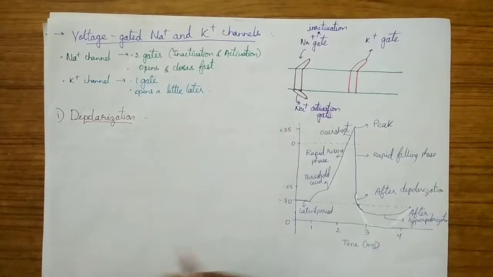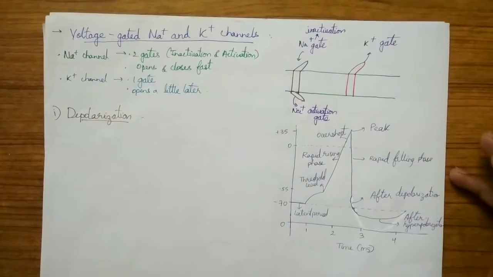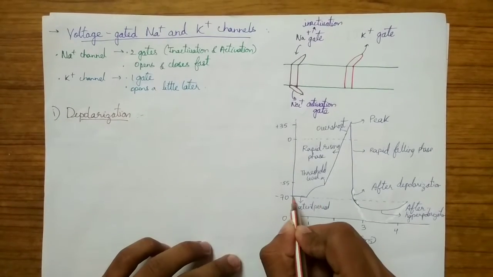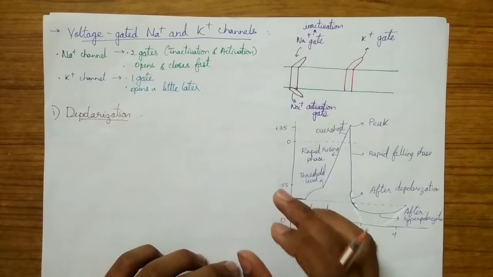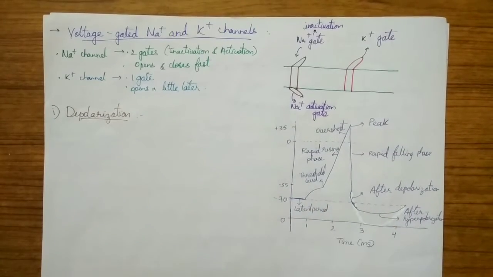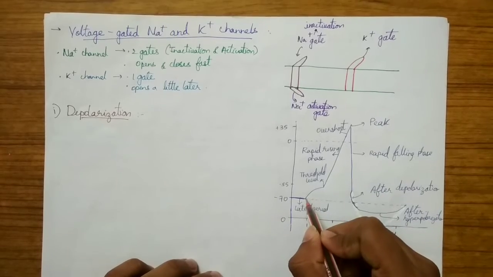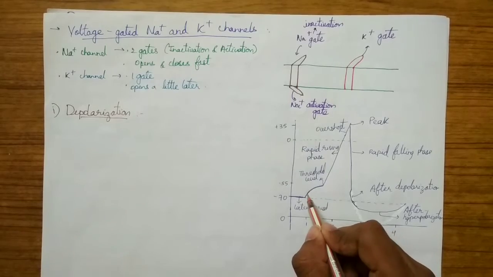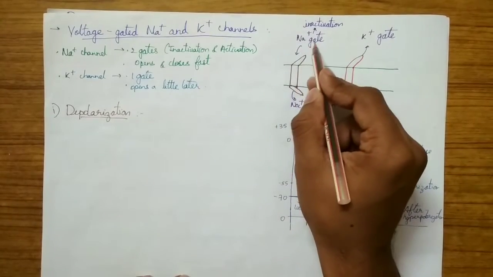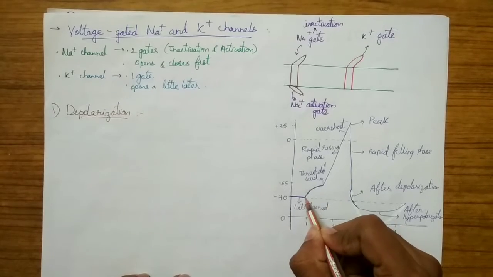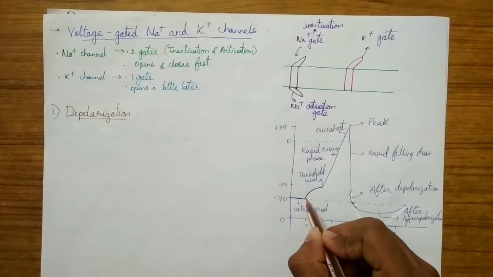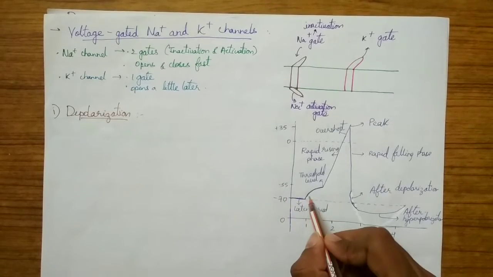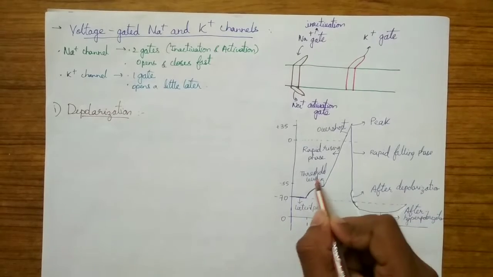So let's start the ionic basis of the phases of the action potential. Firstly, in the depolarization process, first there will be a latent period. The latent period is the duration between the stimulus and the onset of the action potential. Then the membrane potential will rise to minus 55 millivolt through the opening of the inactivation gate of the Na plus channel. So when the inactivation gate of the Na plus channel is opened, there will be a shift of membrane potential from minus 70 millivolt to minus 55 millivolt. And this minus 55 millivolt is the threshold level.